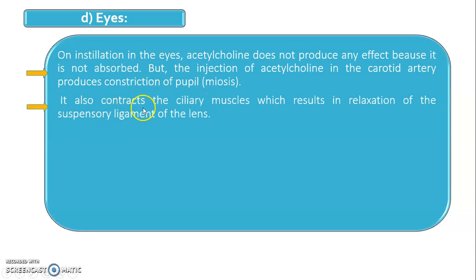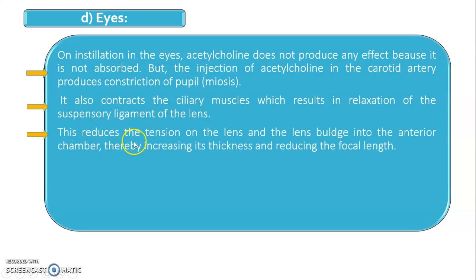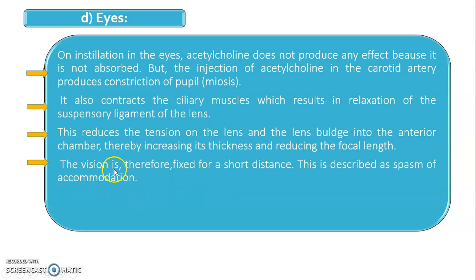Then it also contracts the ciliary muscles, which results in the relaxation of the suspensory ligament of the lens. This reduces the tension on the lens, and the lens bulges into the anterior chamber, thereby increasing its thickness and reducing the focal length. The vision therefore is fixed for the short distance. This is described as a spasm of accommodation. This is due to the acetylcholine.